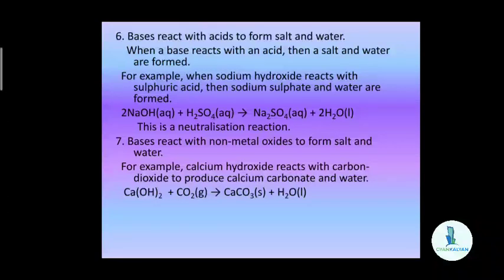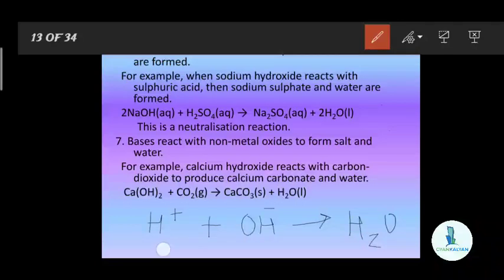We know that all the acids produce hydrogen ions when dissolved in solution, and all the bases produce hydroxide ions when dissolved in solution. So when an acid and a base react with each other, the neutralization reaction takes place as the hydrogen ions present in the acid and the hydroxide ions present in the base combine to form water. The reaction can be shown as this one: hydrogen ions react with hydroxide ions to form water.